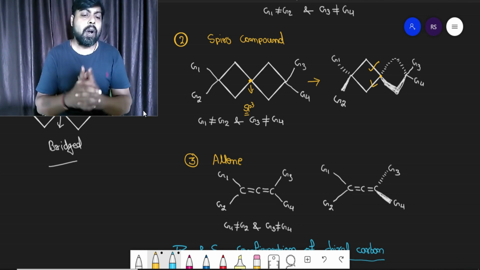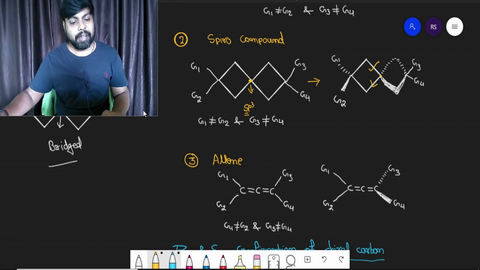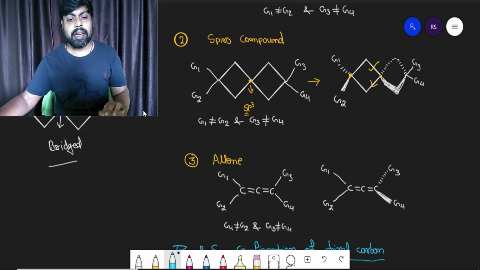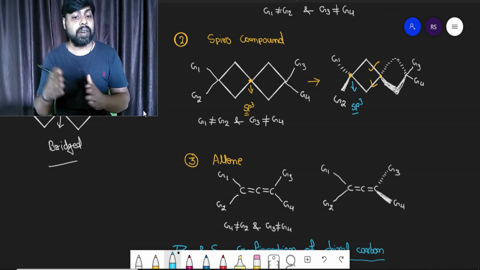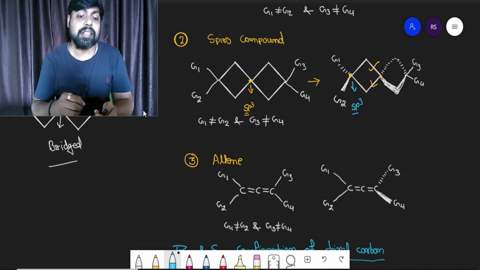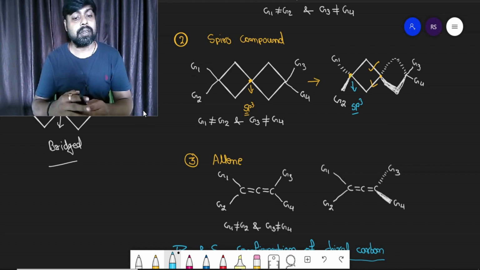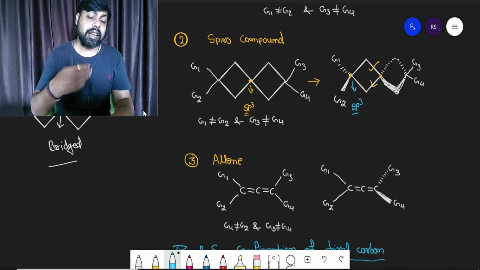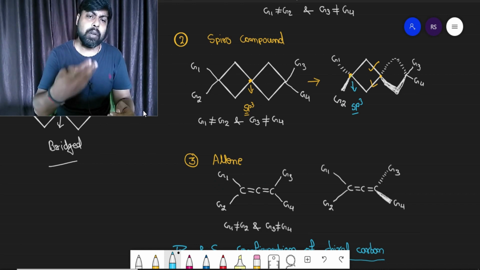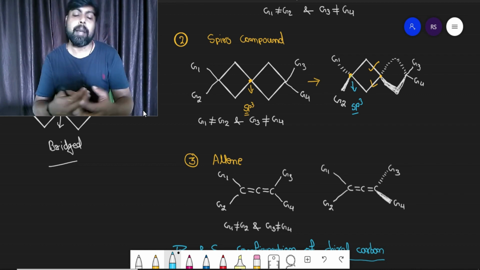Now observe the terminal carbon atom. Let's just take the first terminal carbon atom. This terminal carbon atom is also sp3 hybridized, and it is also going to achieve tetrahedral shape. The 2 covalent bonds involved in the cyclic ring are already in the plane of paper, so the other 2 covalent bonds, attached with groups G1 and G2, will be out of the plane. Let's say G1 is below the plane and G2 is towards the observer, above the plane.